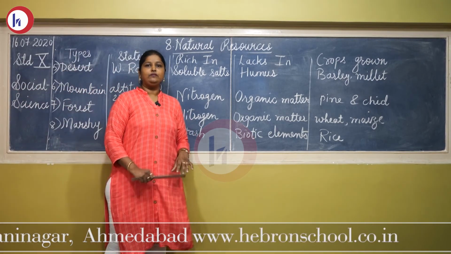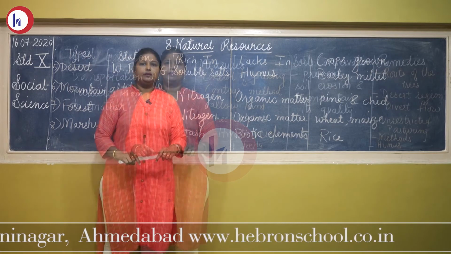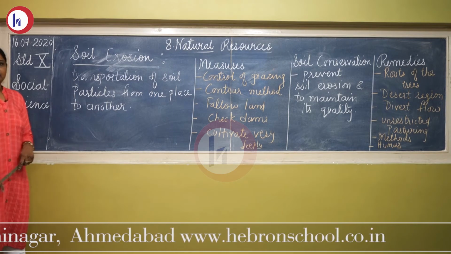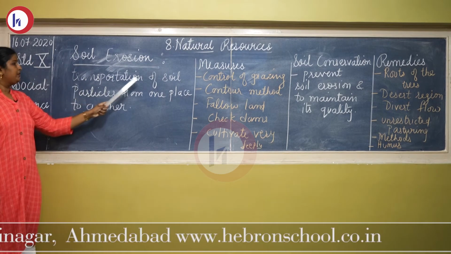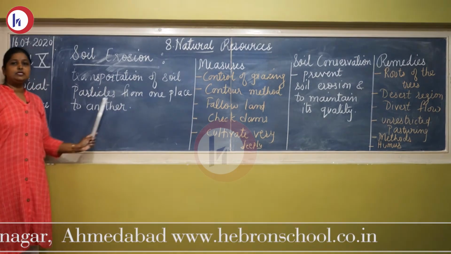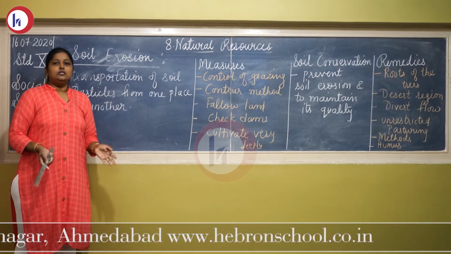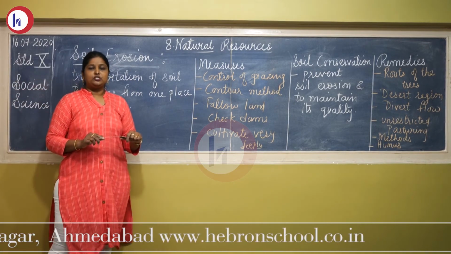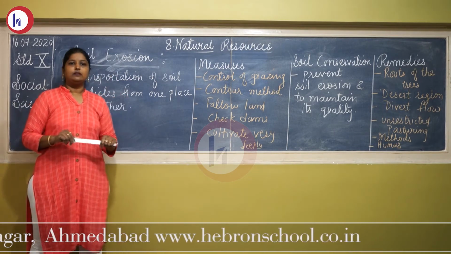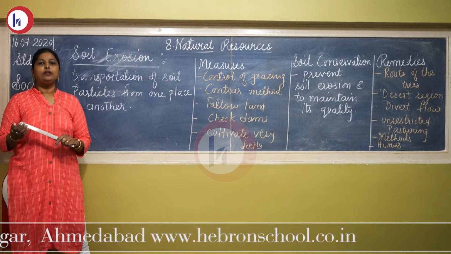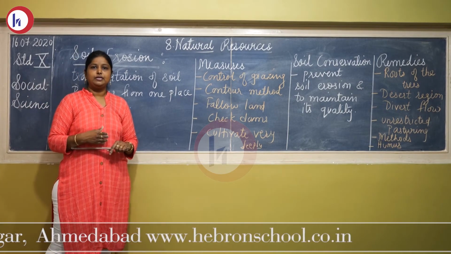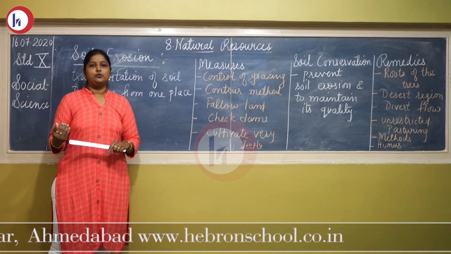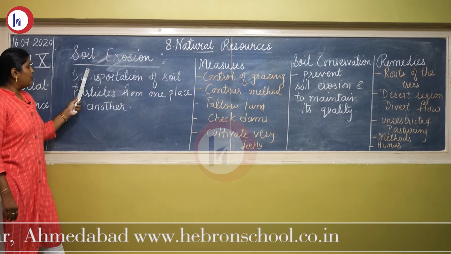So 8 types of soil we have studied. Now moving to the next topic. Soil erosion, that is, transportation of soil particles from one place to another, moving of the soil. Soil is transported from one place to another by natural agents like air. Because of the wind, the soil particles are transferred. Then because of running water, floods take place and the soil particles are transported. So soil erosion takes place.